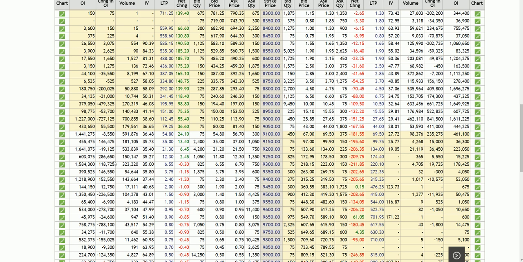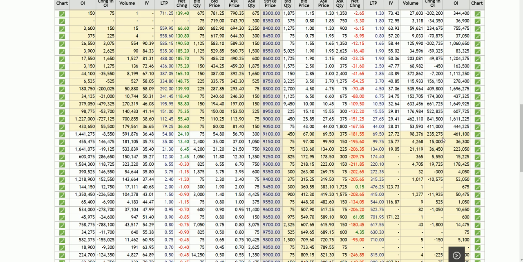And tomorrow we can probably see that at 9250 there was call writing, and at 9300 there was call writing. So we can see 9250 and 9300 will be a strong resistance tomorrow, depending upon the opening of the Nifty. So Dow being strong today, closing positive in green, will initiate a gap up tomorrow above 9100 or 9150, depending upon today's closing of Dow.